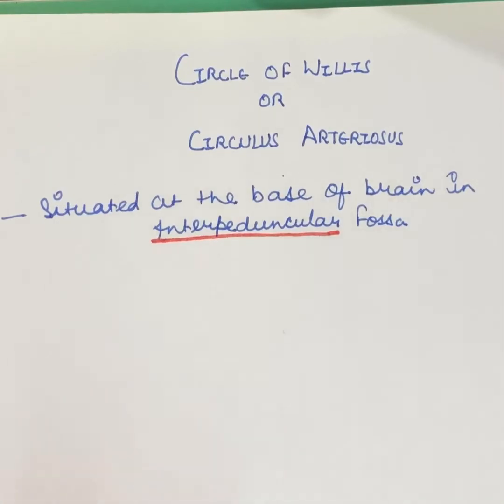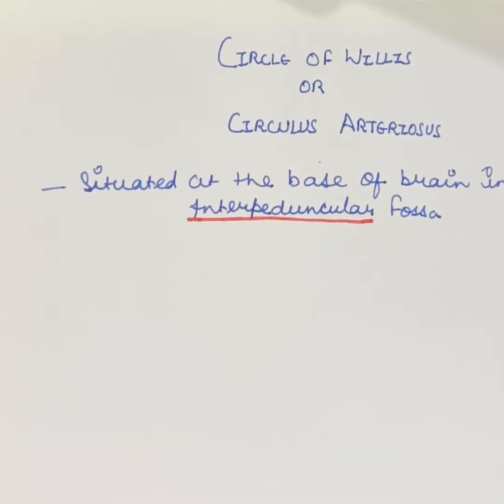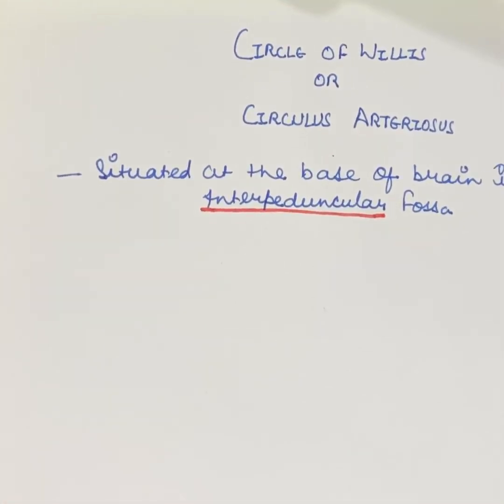Let's see the circle of Willis by diagram. Basically, the total arterial supply of the brain is supplied by the two vertebral arteries and the internal carotid artery. Basically, I have simplified.